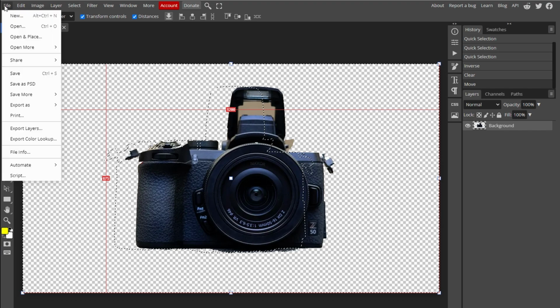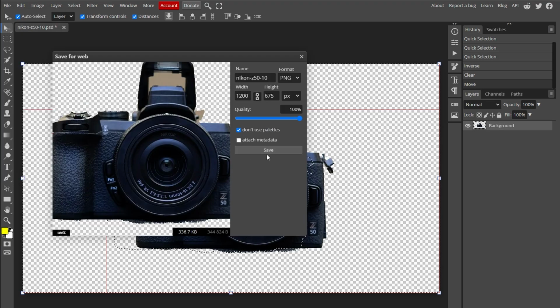Now click File, then Export as, and choose PNG. Don't export as JPEG, as PNG will maintain the transparent background. Save the file. And that's all.